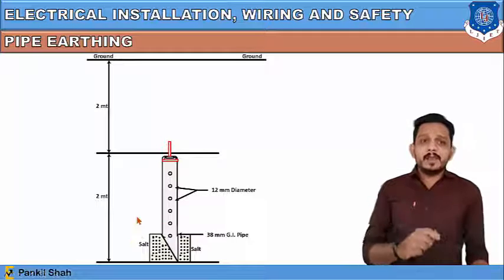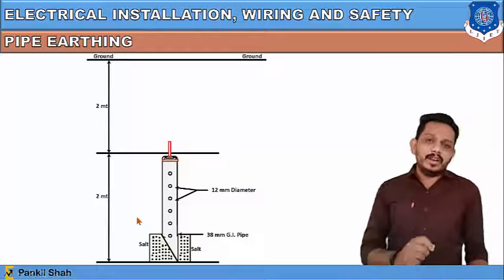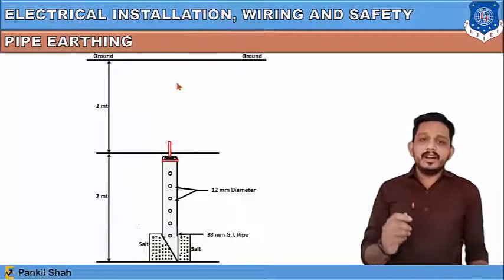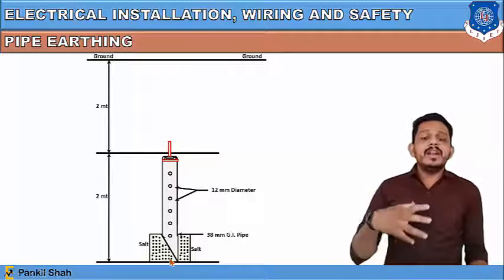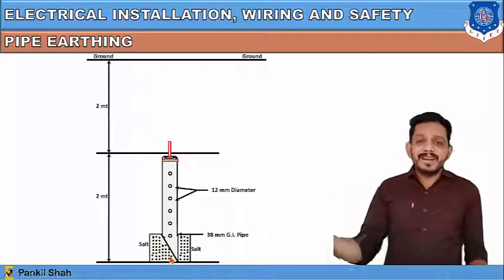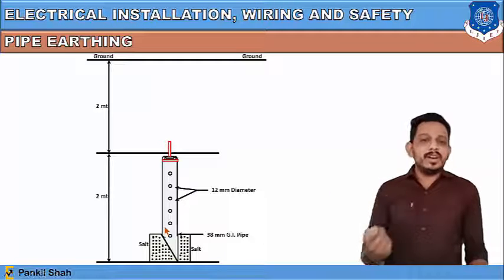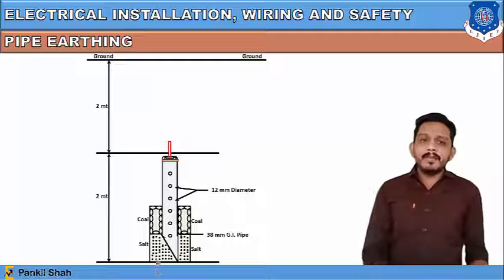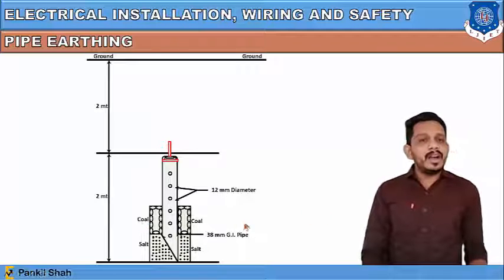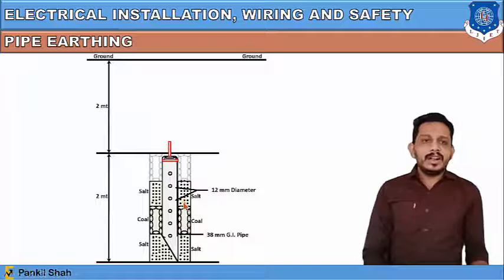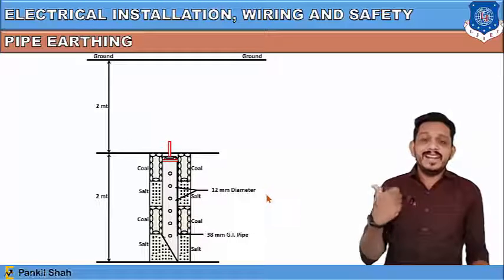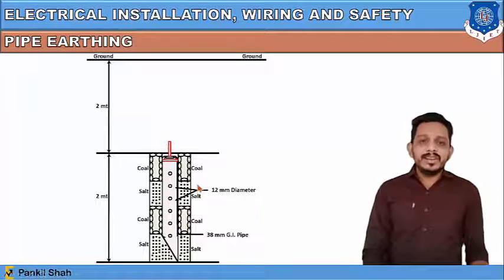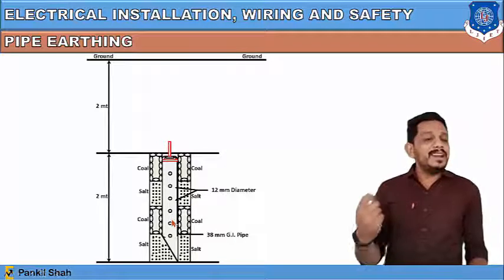With this pipe, we have to maintain the conductivity of electric current, because electric current will pass through this pipe and it will be given up with some material, and that material is nothing but the salt and the coal. So we are putting alternating layers of coal and salt. You can see here we have surrounded the pipe by one salt layer and one coal layer. Another layer will be the salt layer and another layer will be the coal layer. So you can see that the pipe is surrounded by layers of salt and coal.